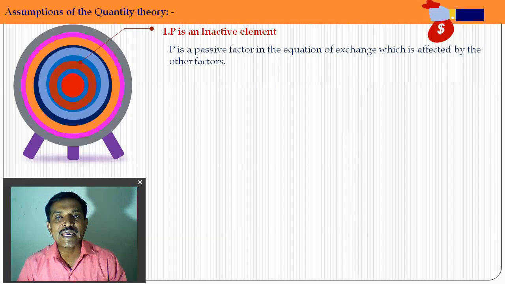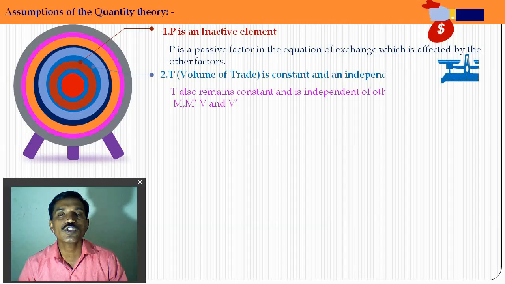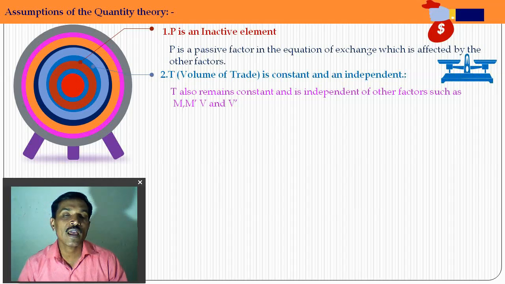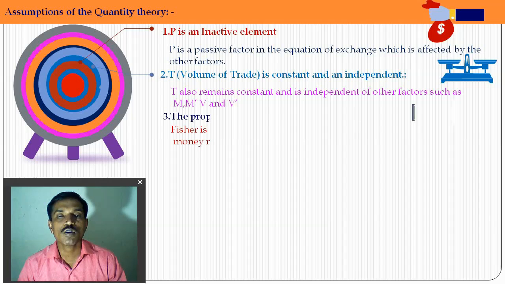The first assumption is that P is an inactive element. P is a passive factor in the equation of exchange, which is affected by the other factors. The next assumption of the theory is that T, the volume of trade, is constant and independent. T also remains constant and is independent of other factors such as M, M dash, V and V dash, meaning legal money, credit money, velocity of legal money and velocity of bank money. So T is a constant.